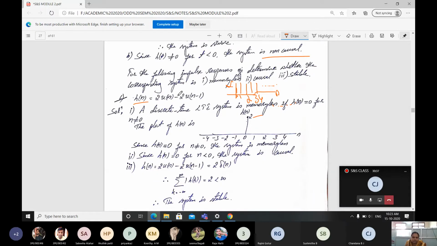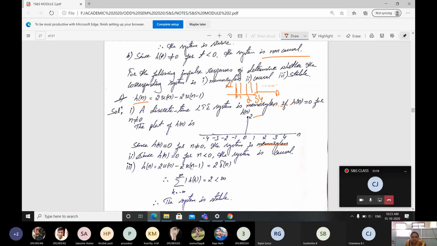Now we will go with the conditions they asked. First, a discrete time LTI system is memoryless if h of n is equal to 0 for n not equal to 0. The plot of h of n is given like this. Since h of n is 0 for n not equal to 0, meaning all other values are zeros, except at 0, therefore the system is memoryless.